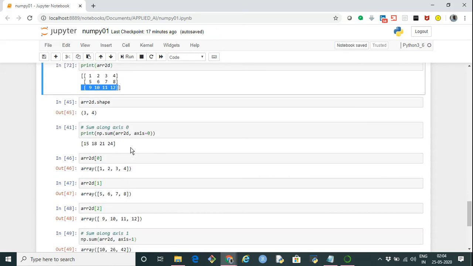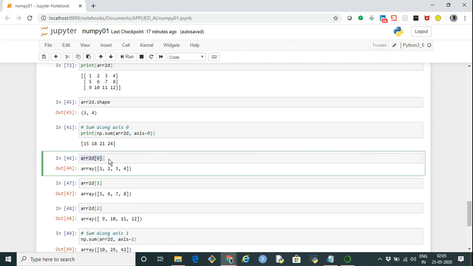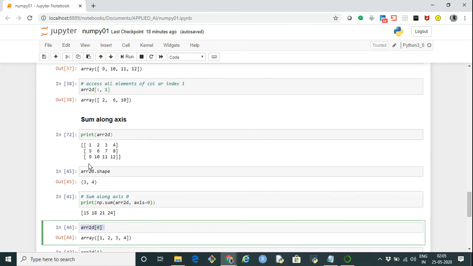Just to make it understood a bit more: what are the elements at axis 0? Elements at axis 0 means rows. So this is the row at index 0, 1, 2, 3, 4, the row at index 1, 5, 6, 7, 8, and the row at index 2, this. We are summing them up. It means 1 plus 5 plus 9 becomes 15, and so on. So that is what summing along axis 0 means: summing along the rows, that is, we sum along this direction.